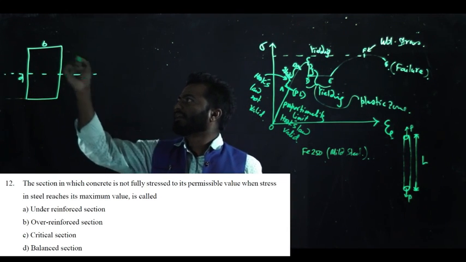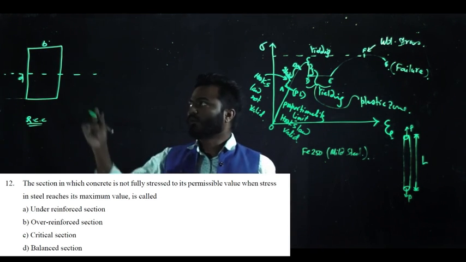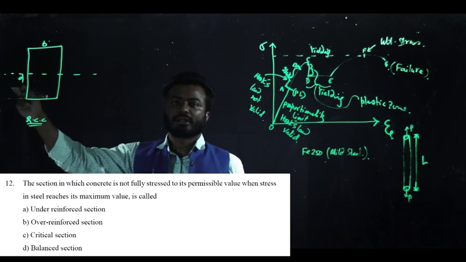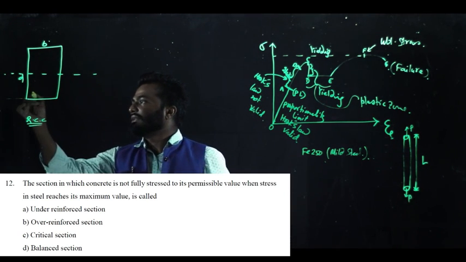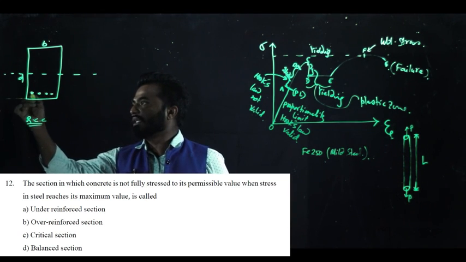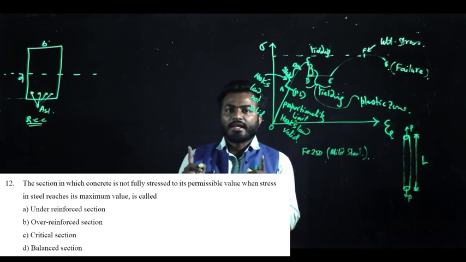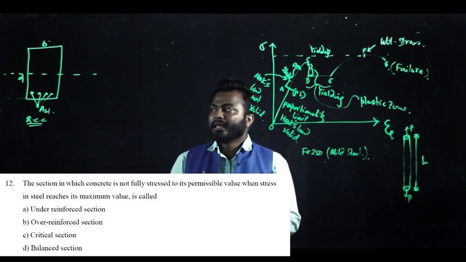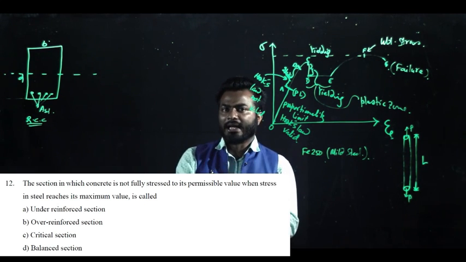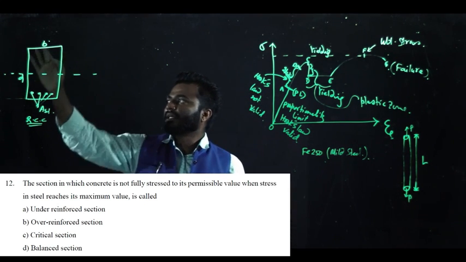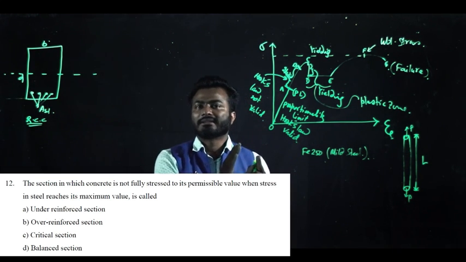Now, if it is an RCC beam or RCC member, the cross-sectional area of concrete is B into D. And in this section, if I provide some amount of steel, say the area of steel is Ast. A section will be called a balanced section if the quantity of concrete and steel is provided in such a way that the stress developed in the concrete and in the steel is simultaneous and they will fail at the same time.